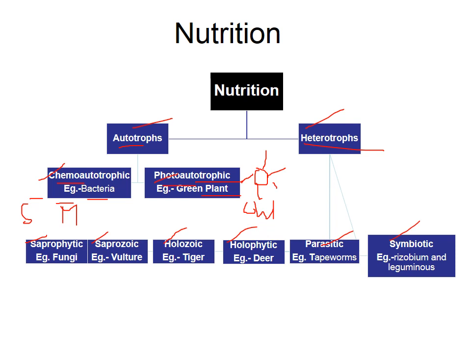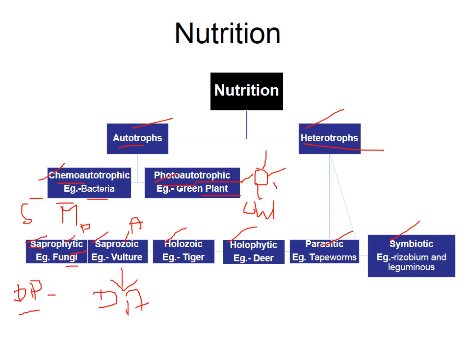Let's see what is saprophytic, saprozoic. Sapro means the dead organism. Remember it: phytic means the plant and zoic means the animal. So dead plant, like fungi eating on dead plant, that's the saprophytic. And saprozoic, dead animal, so the vulture is eating on the dead animal.